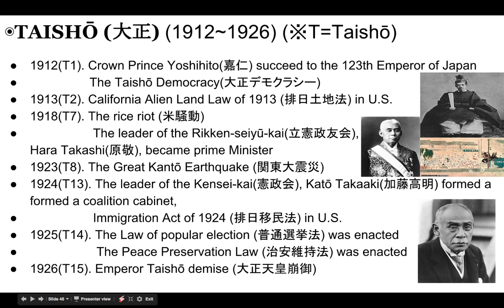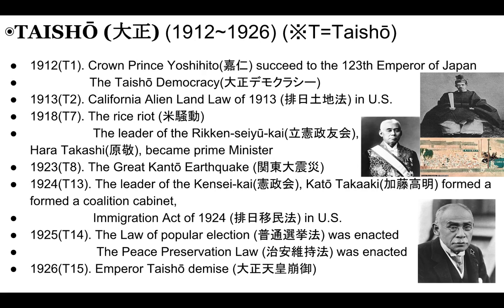After he became prime minister, he made two main laws in 1925. The law of popular election, Futsu Senkyo-ho, was enacted. But on the other hand, the Peace Preservation Law, Chian Iji-ho, was also enacted.